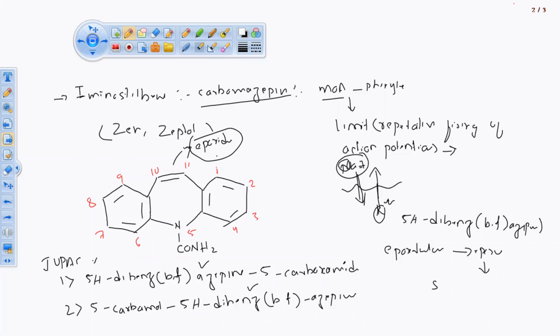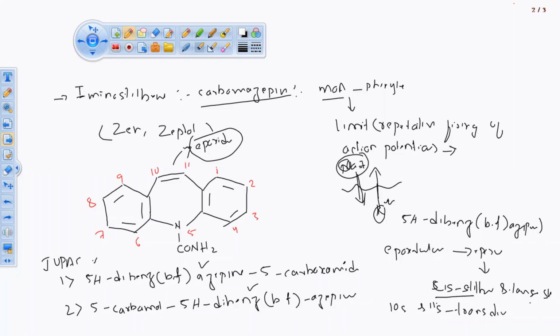When it reaches the target part, when it gets metabolized, it will convert into two forms of structure, that is cis and trans, cis-stilbene and trans-stilbene, at position 10S and 11S, trans-diols.